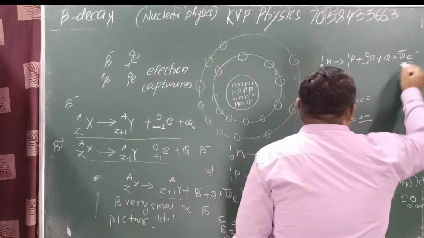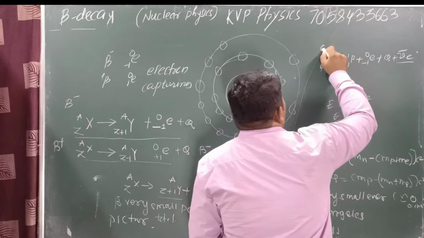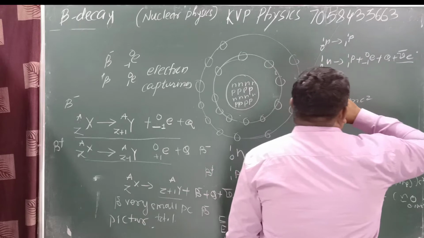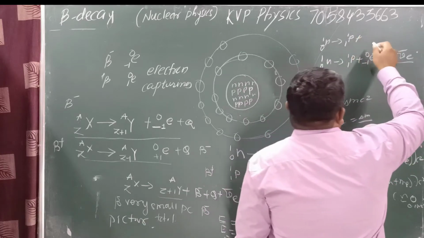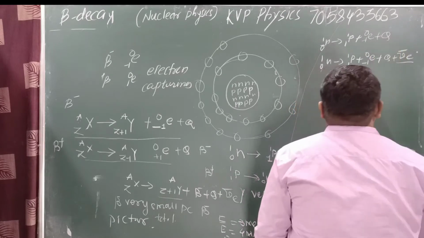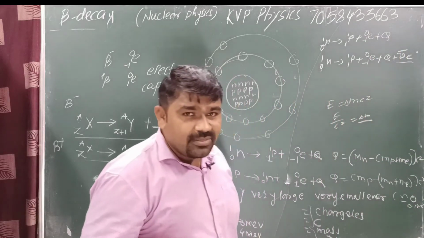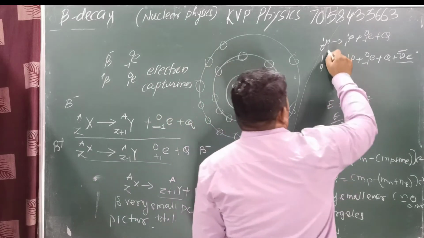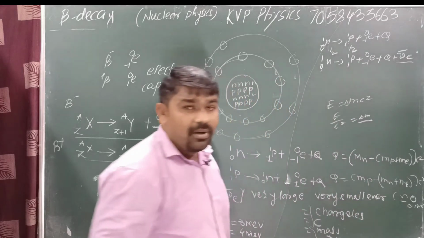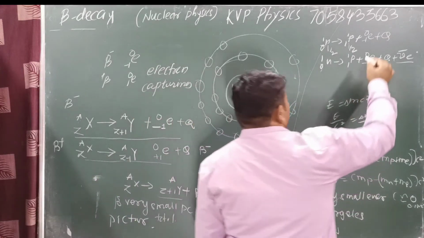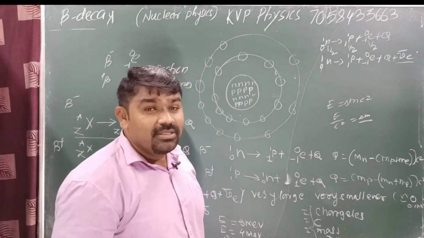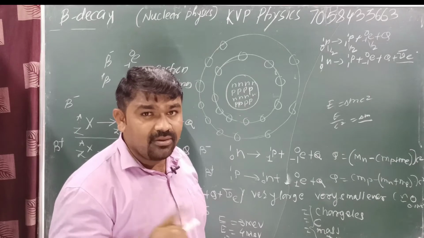Suppose before finding the antineutrino, what is the reaction? 0n1 is converted into 1p1 plus -1e0 plus energy. Suppose, what is the spin of proton? Spin of proton is 1 by 2. What is the spin of neutron? 1 by 2. What is the spin of electron? 1 by 2. Spin of energy is no spin. Yes or no? Means here spin is not conserved.